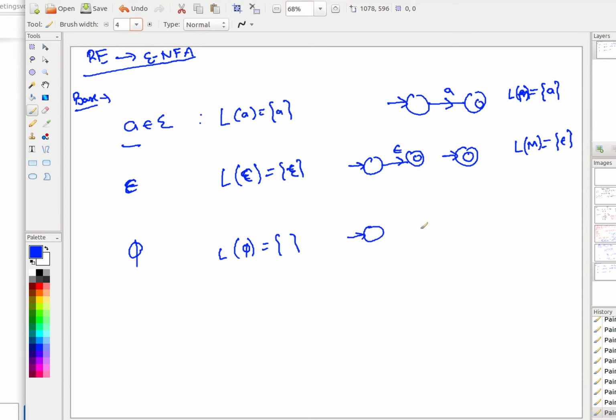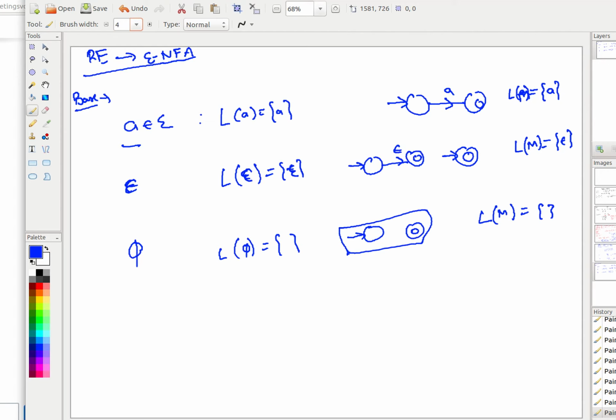You can write it this way, or you can create another state, just for completeness, with no final state. Even this was sufficient, that my final states are empty. So here the language of M is empty. So are you clear with this? For these three base cases of the regular expressions, we have three ENFAs present. It's something very trivial, right?